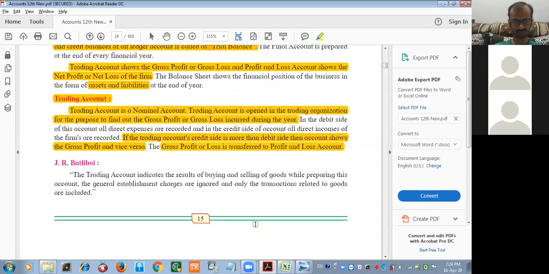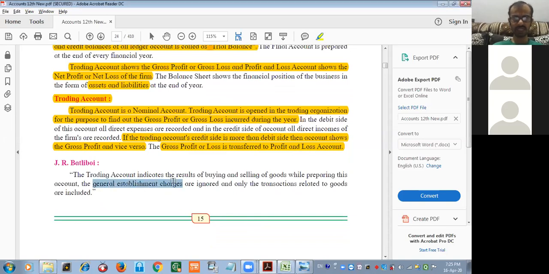Look at what J.R. Batliboi says: the trading account indicates the result of buying and selling of goods. While preparing this account, the general establishment charges are ignored and only the transactions related to goods are included. Very perfect definition he said.